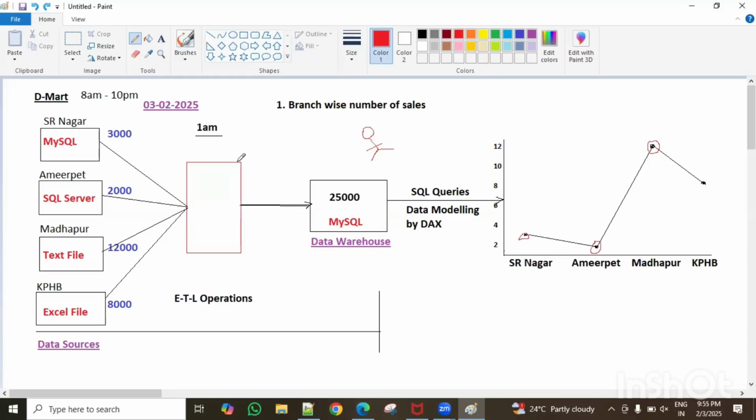So in that way, they come up with a lot of new techniques. What are the techniques? Maybe they give a buy one get one offer. The owners will tell the SR Nagar admin and Ameerpet admin, "Hey, tomorrow onwards, give 50% offer on every product," or "just say buy one get one offer." Or Ashadam sale, Dasara sale, big sale, millennial sale. If you see Flipkart and Amazon at Dasara time, the big billion sale, these are all new techniques to attract the customers.